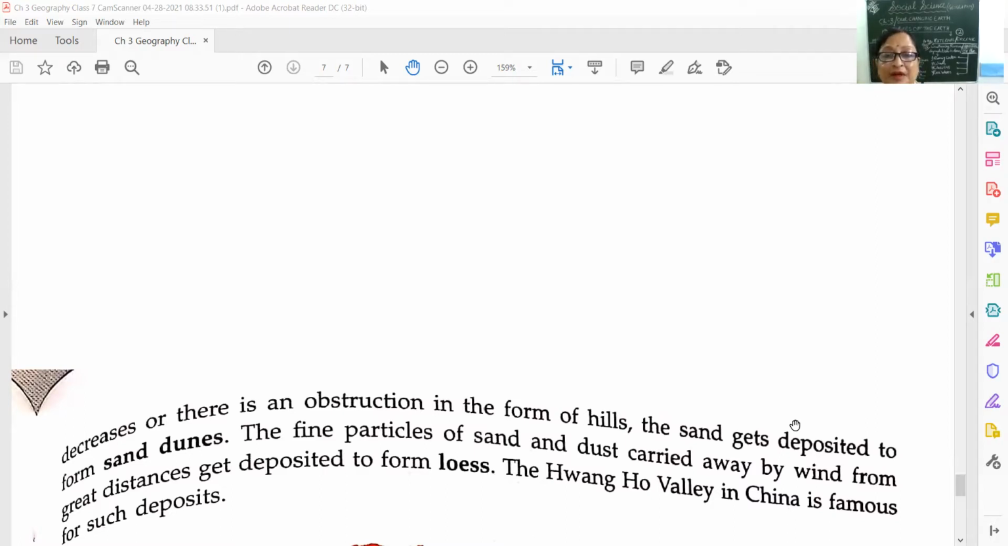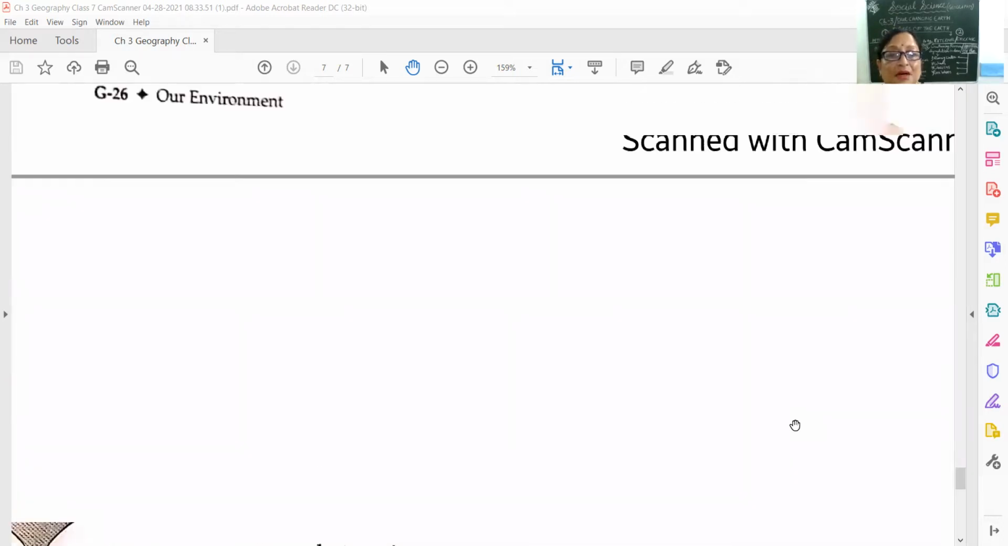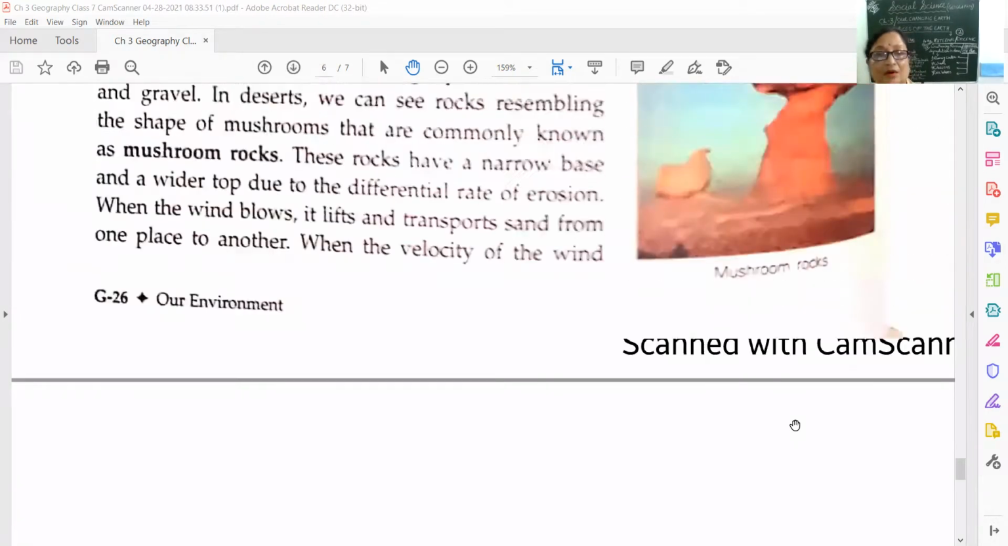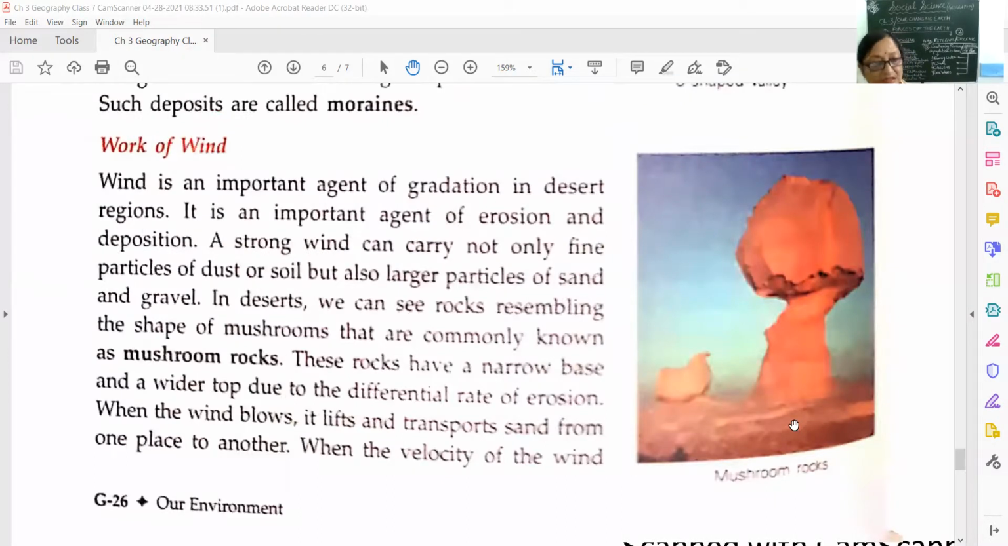So children, we have learned about the work of the wind. This is the fourth and the last agent we have learned about, how they work as external forces and change the landform. So with the help of the wind, we have the formation of mushroom rocks, the formation of sand dunes, and also the formation of loess.